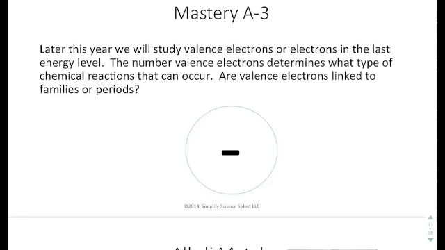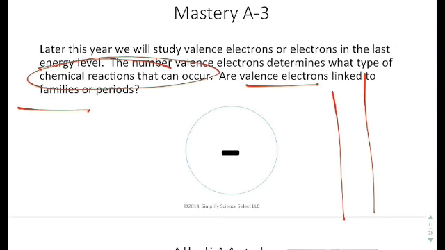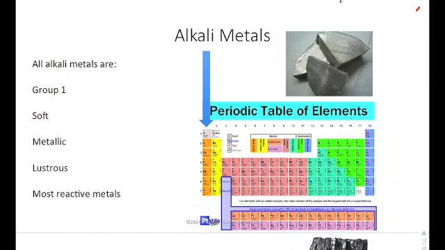Finally, later this year, we will study valence electrons, or electrons in the last energy level. The number of valence electrons determines what type of chemical reactions occur. Are valence electrons linked to families or periods? It turns out valence electrons determine the reactivity. So when they're talking about the reactivity, that is referencing the family. So that's the vertical columns.